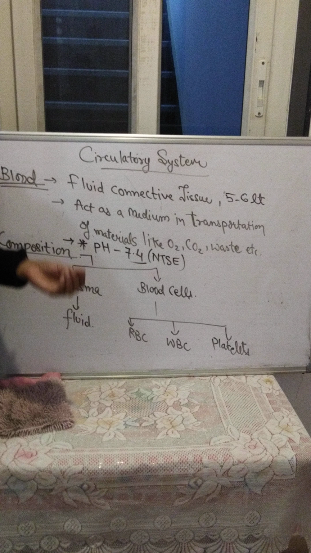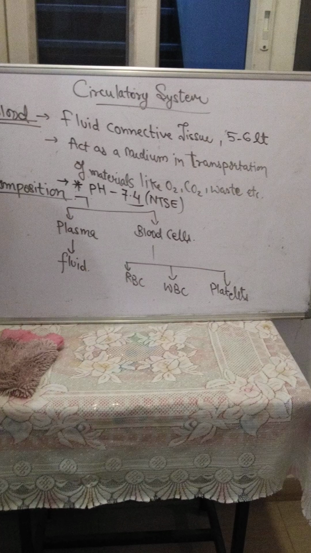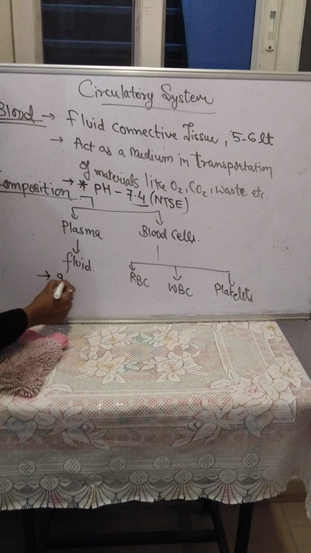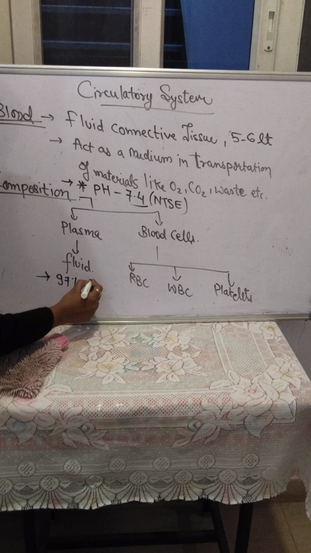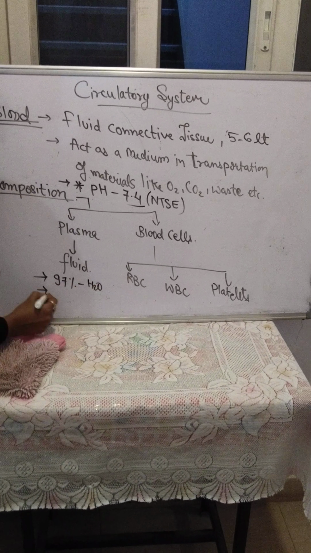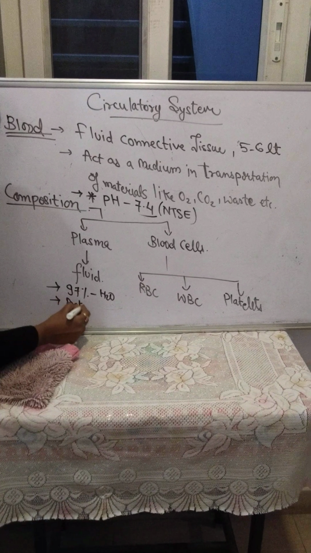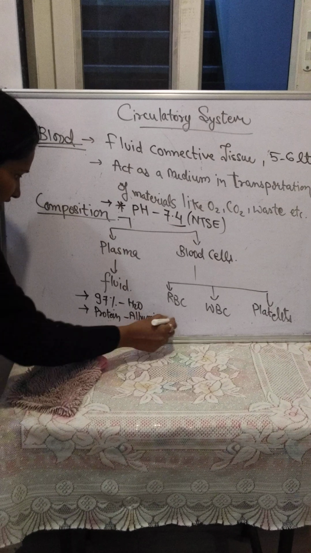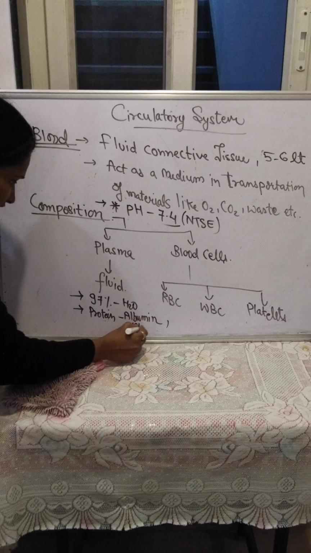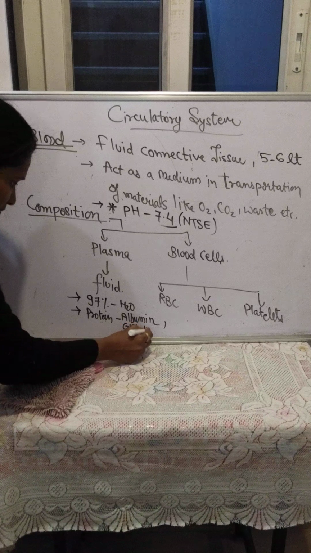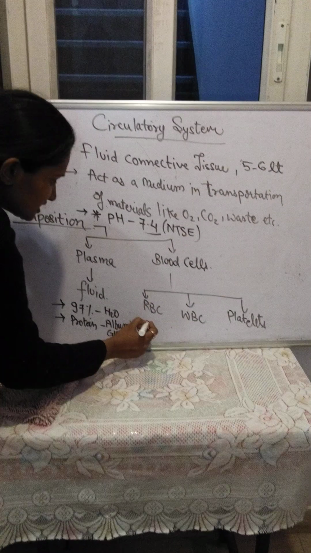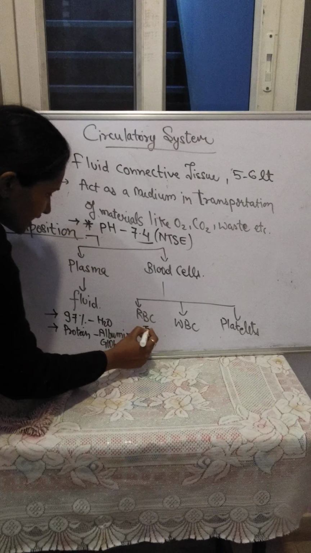Third point, a mature RBC is devoid of a nucleus. That means at the time when the RBC matures, the nucleus disappears along with all cell organelles. The reason is that the major function of the mature mammalian RBC is to carry oxygen, waste, hormones, etc. That's why the cell organelles start disappearing.